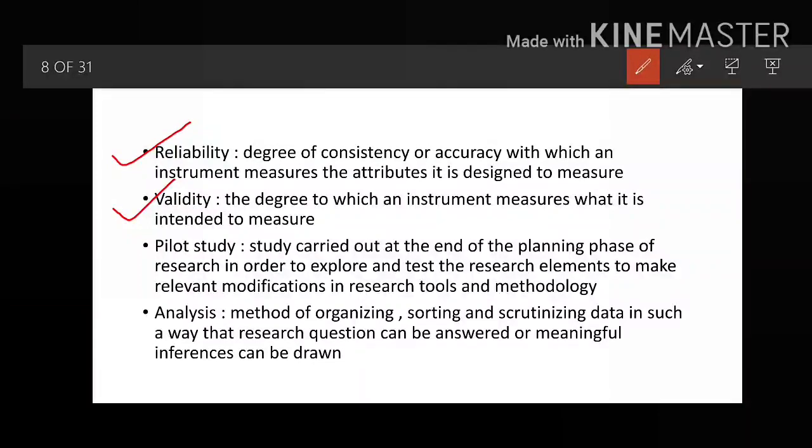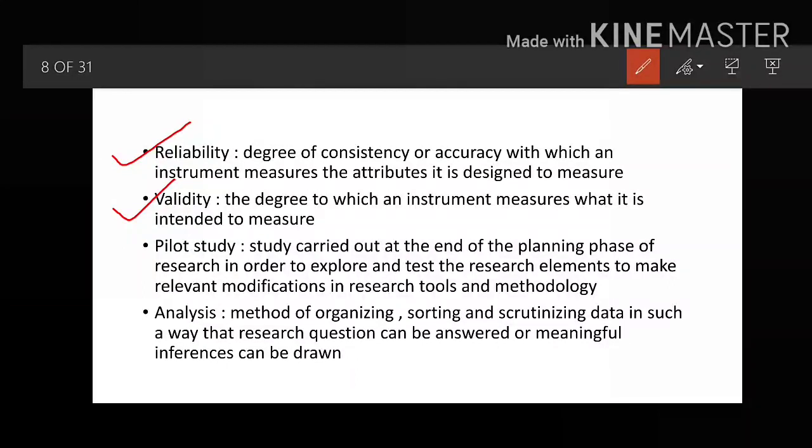Why? Because it is measuring the same thing which it is intended to measure. It is measuring the weight only. It is not measuring the height of an individual. So you can call that weighing machine the valid machine.